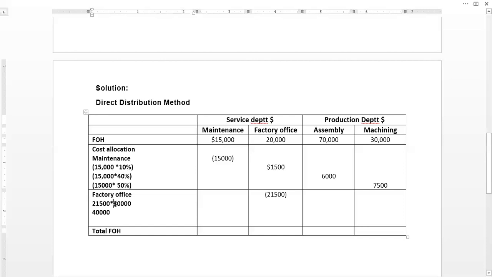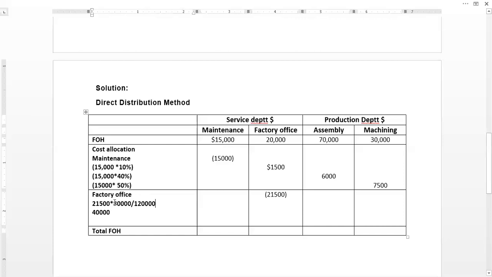Total hours are 80,000 in assembly and 40,000 in machining, so the total is 120,000. Out of 120,000, assembly department is using 80,000, so we will be calculating how much percentage 80,000 is of 120,000. This cost will be allocated to assembly department.